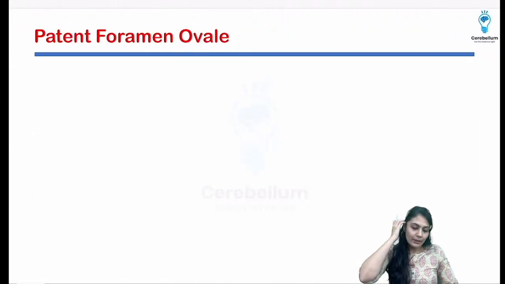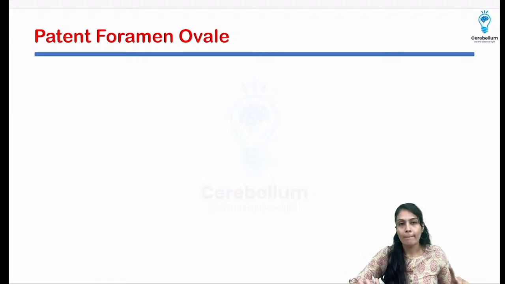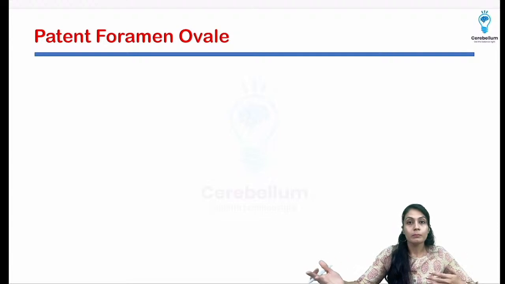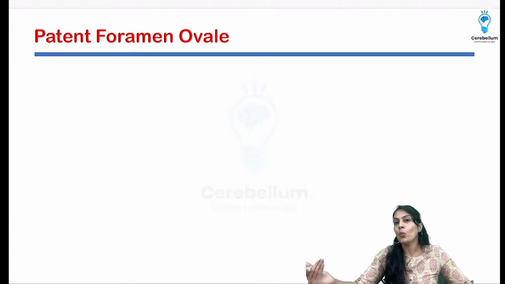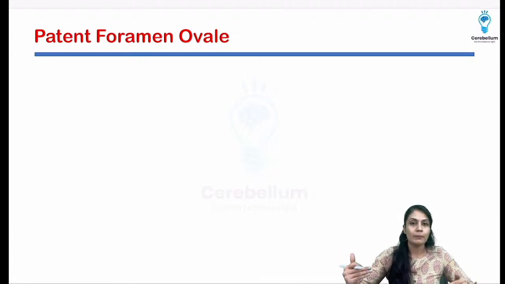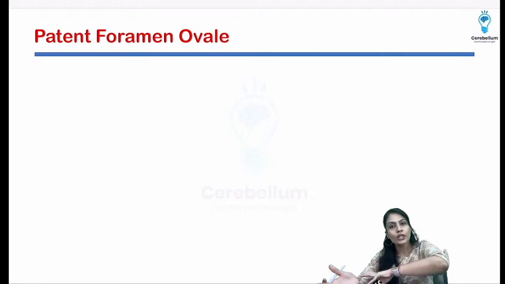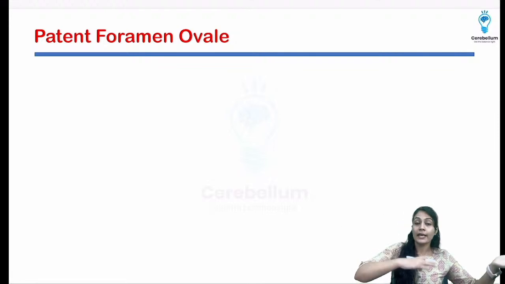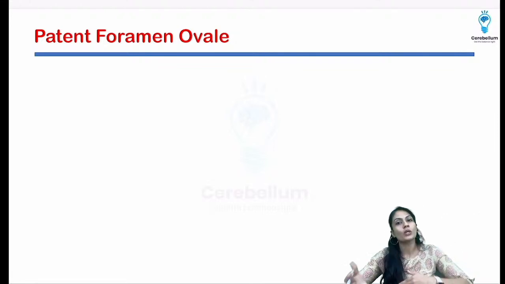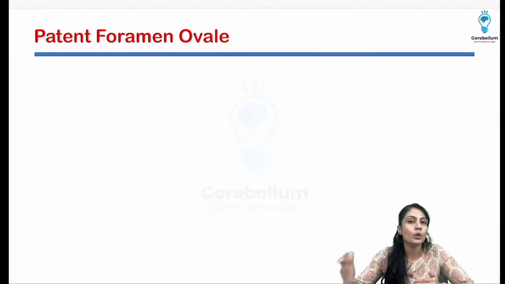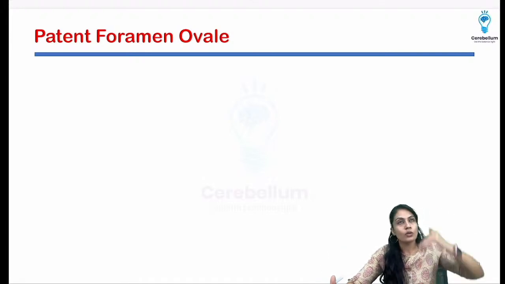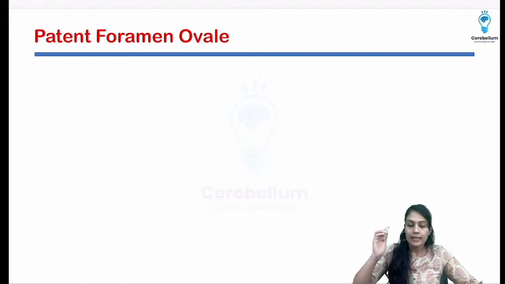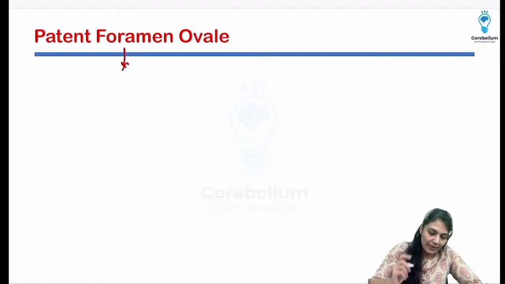Okay, coming to the patent foramen ovale. Now understand, in some people the foramen ovale will not get fibrous. That means it is not going to convert into fibrous tissue. It should be the valve which is there in fetal life, which will be converted into fibrous growth in 1 to 4 months. So there will be a whole septum present. But understand, in some people it is patent.